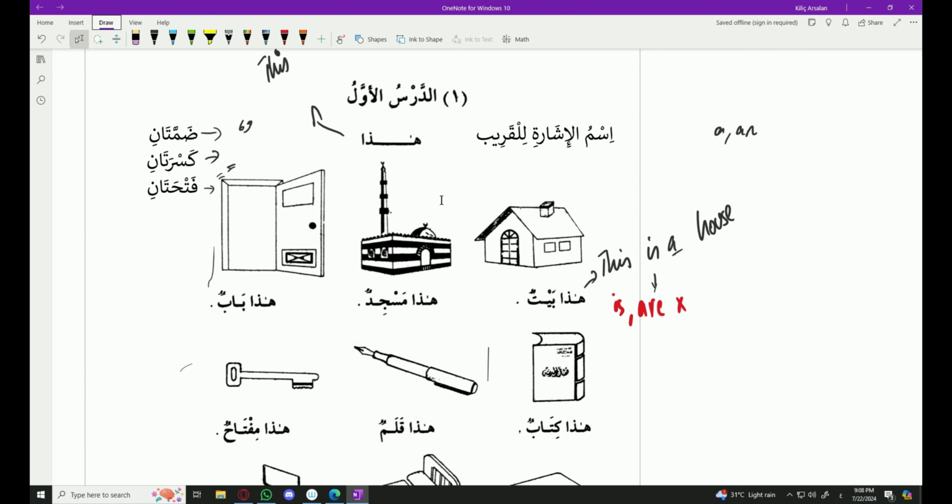You might be wondering, how can you differentiate whether a word is masculine or feminine? There are multiple ways, and it's pretty easy. So inshallah, you will study it later on.